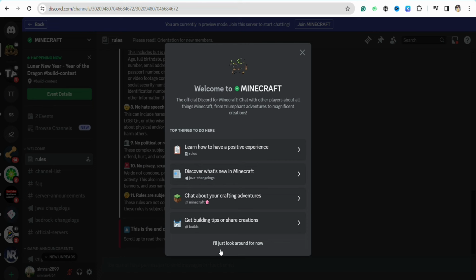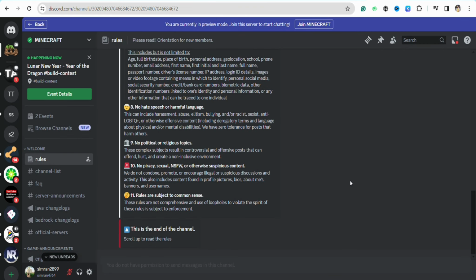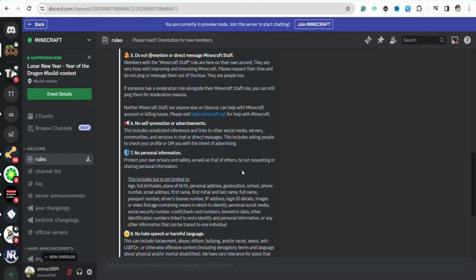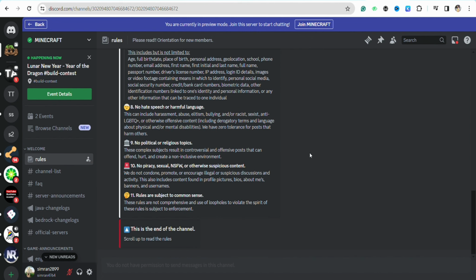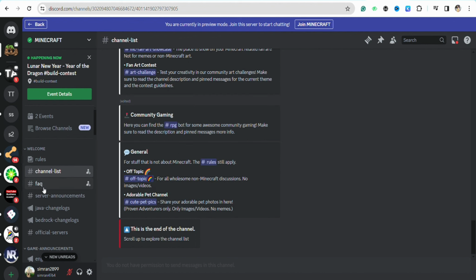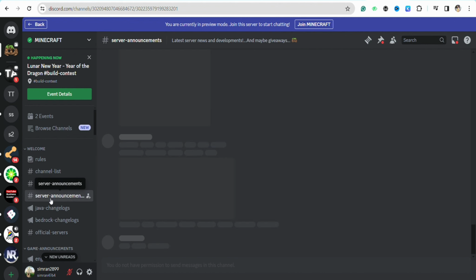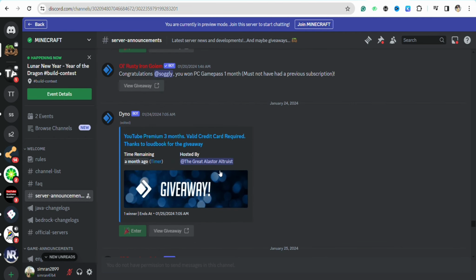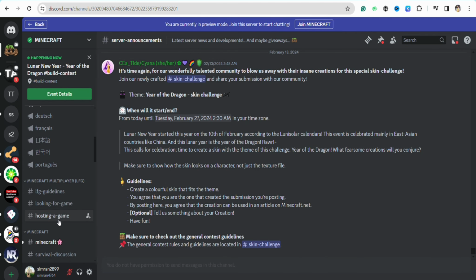But if you don't want to join the server, you simply have to click on I will just look around for now, and this way you will observe the server and the things that others are posting without you joining the server and letting the other person know that you have joined this particular server. But still you will be able to look around and see what other people are talking about and chatting about as an outsider without joining the server. And that's how you can explore as many servers as possible without even joining them.